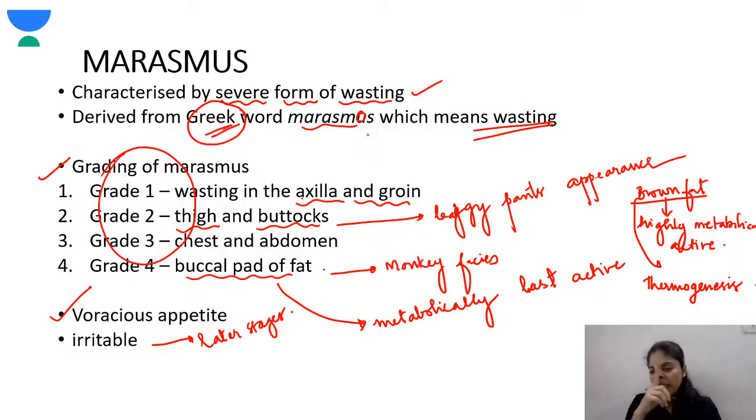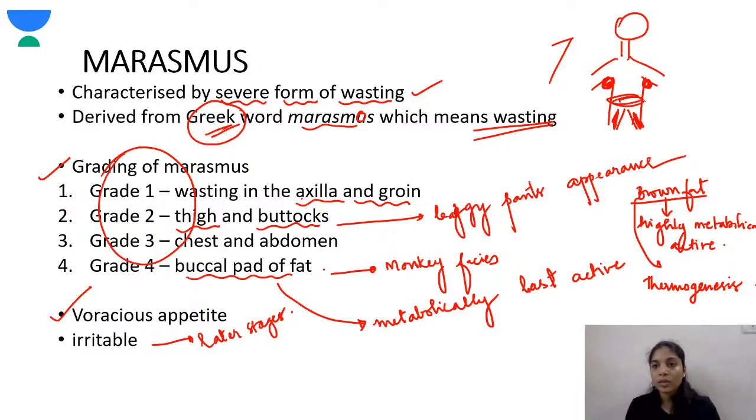So first is the axilla, then the thighs and the buttocks, then the chest and the abdomen, and then the face.